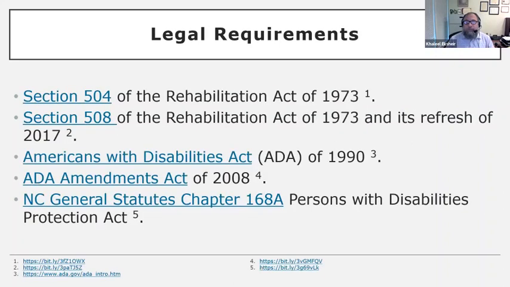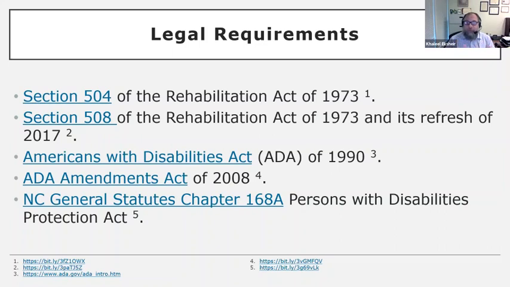So, some background on legal requirements. There are actually many of them, and they all focus around one purpose or goal: to prohibit organizations and federally funded institutions from discriminating on the basis of disability. We already talked about Section 504.